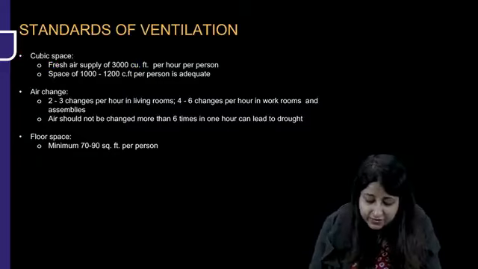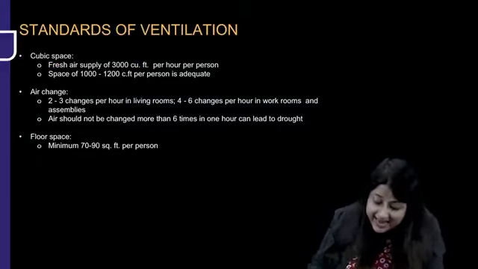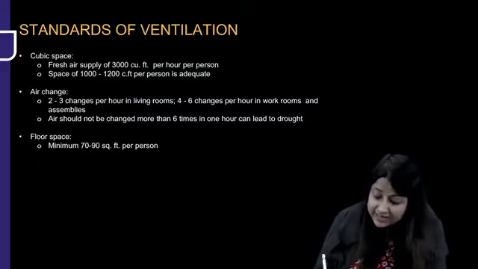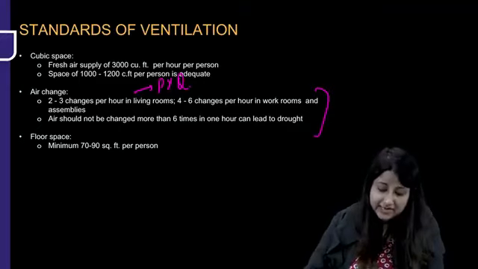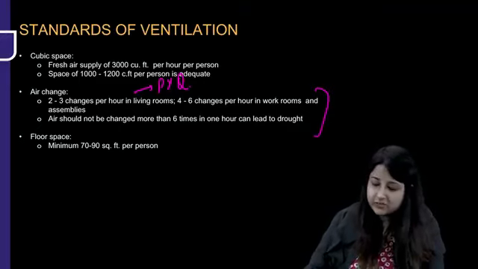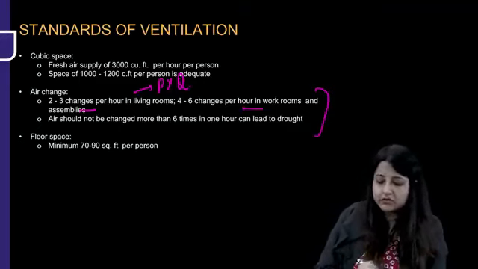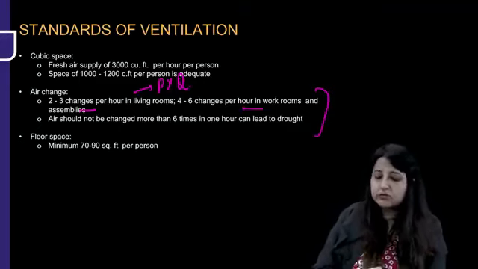Standards of ventilation, cubic space, fresh air supply of 300 cubic feet per hour. Air change actually आया हुआ है PYQ, so I am putting it. ठीक है, 2 to 3 changes per hour in living room, 4 to 6 changes per hour in workroom. Okay, that is standard of ventilation.